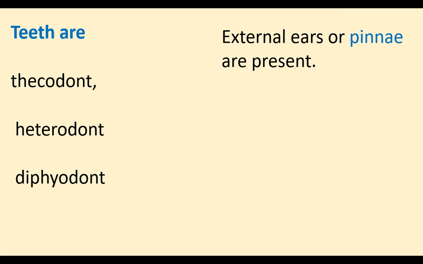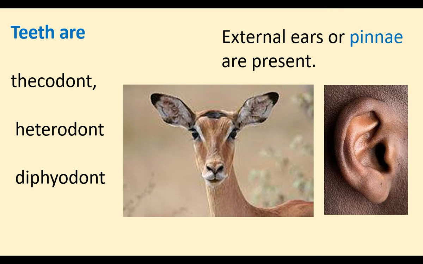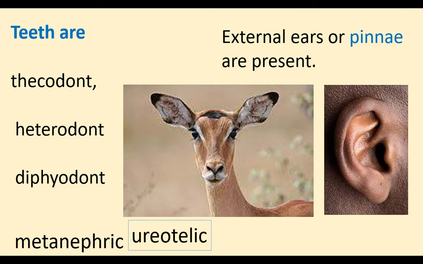External ear or pinnae are present only in mammals. It is a characteristic feature of mammals. Mammals have metanephric kidneys. Metanephric kidneys arise from the tail part of the mesoderm of the embryo. They excrete urea, so they are ureotelic.